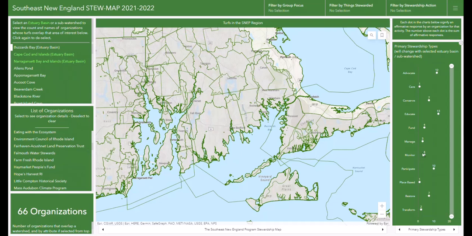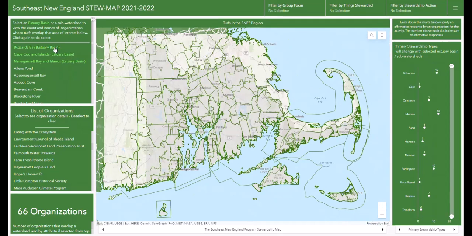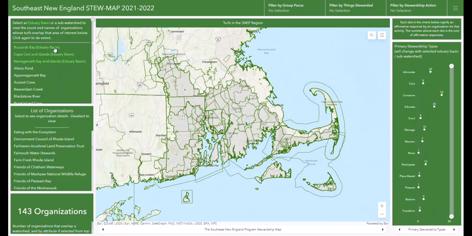The charts on the right are updated with their distribution across the various activities and focus areas. For example, of the 66 organizations in the Buzzards Bay Estuary Basin, 12 of them identified as having Advocate as their primary stewardship activities, one of them identified as having Care, etc. To regain the full complement of organizations in the database, simply click the selected estuary basin or subwatershed to clear it.